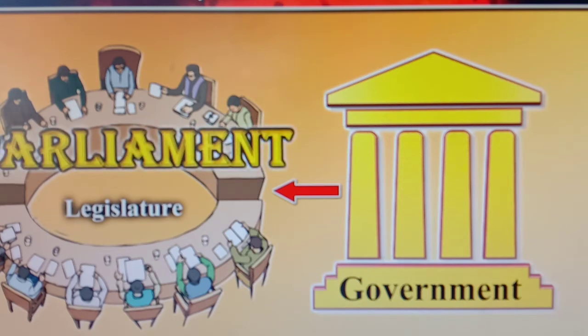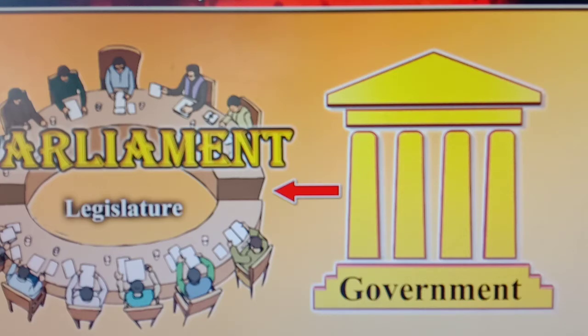The legislature of the central government is known as the parliament. What is legislature? It is a body of persons having the power to make law. Parliament is the supreme legislative body of the Republic of India.